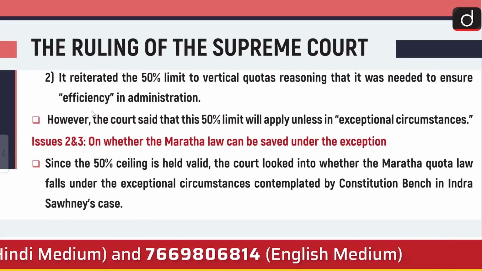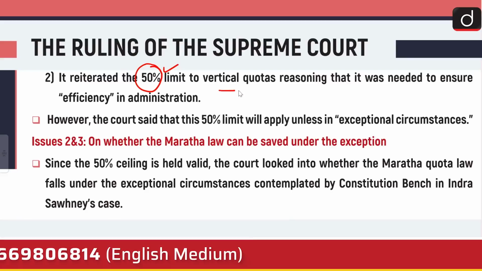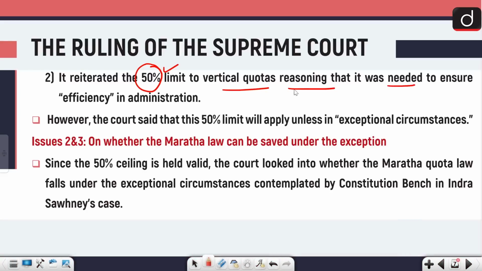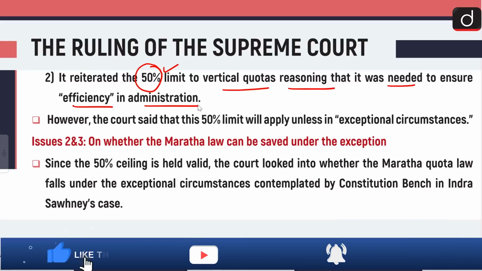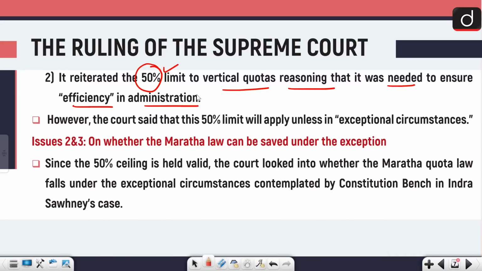And it reiterated that there should be an upper cap limit of 50% on vertical quotas, which are different from horizontal quotas. The reasoning was that it was needed to ensure efficiency in administration, in the sense that there could be reservation for socially and educationally backward classes, but merit should not be compromised. However, the court said that this 50% limit will apply unless in exceptional circumstances.